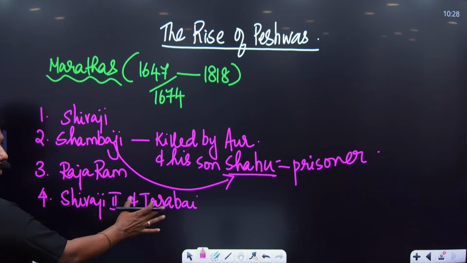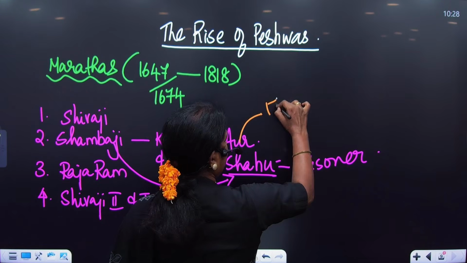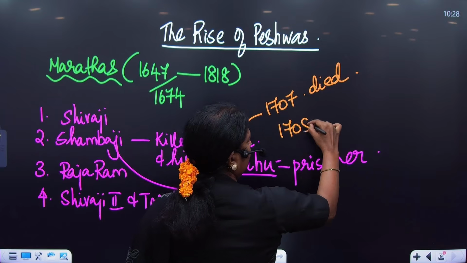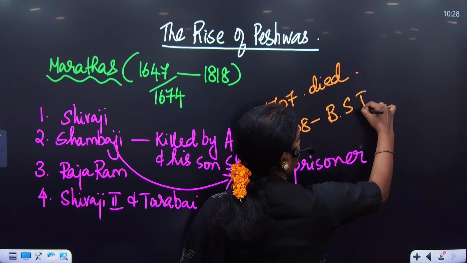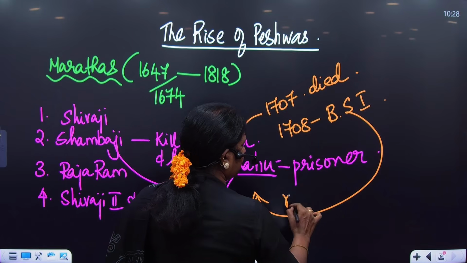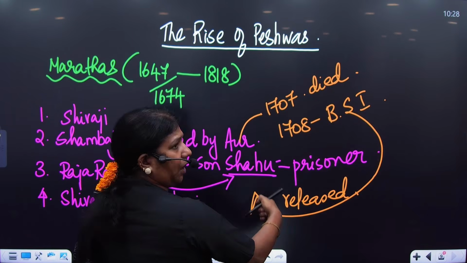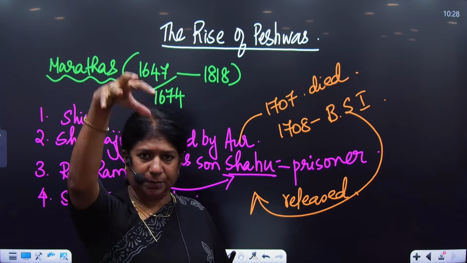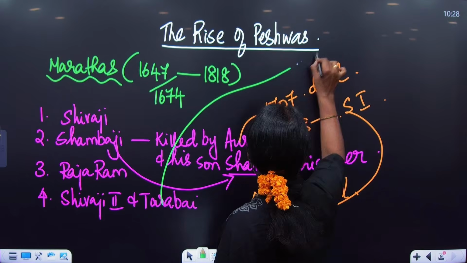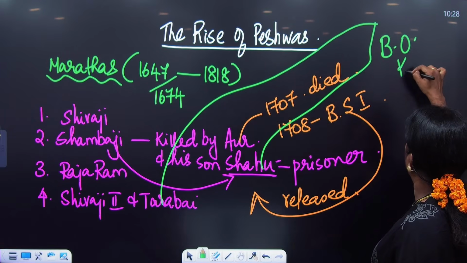So now what happened? The year comes to 1707 because the Mughal ruler Aurangzeb died in 1707. The moment he died, in 1708, we have later Mughals, Bahadur Shah I becoming the ruler. Now what did Bahadur Shah I do? He released Shahu. So in 1708, Bahadur Shah released Shahu. The moment Shahu came down to the Maratha kingdom, Tarabai was there. So Tarabai and Shahu fought a battle called the Battle of Khed.